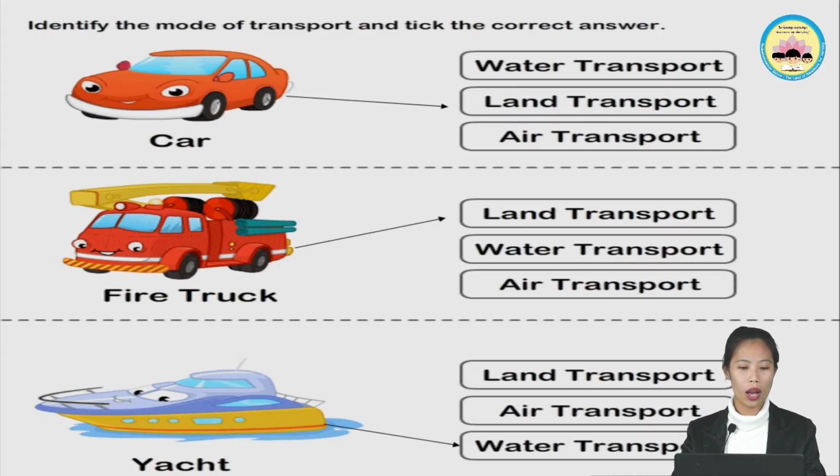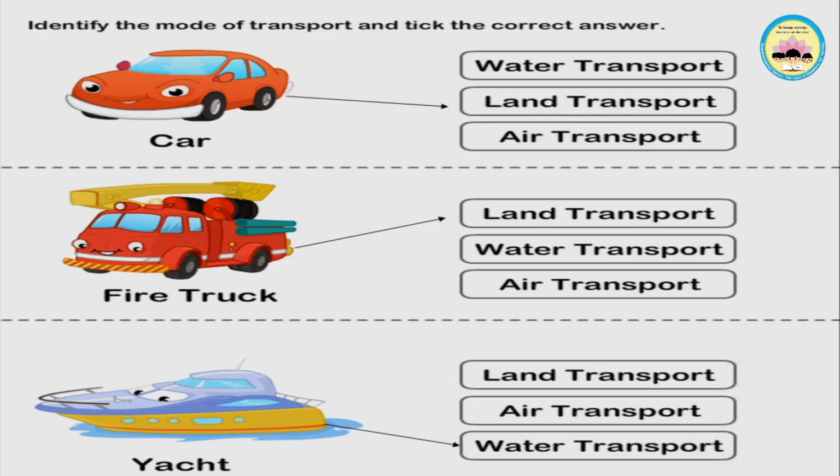Okay. Now next is this one. What do you think is this? Is this a bicycle? No. Is this a bus? No. What is this? This is a yacht. Okay, now where do you think the yacht belongs? Does the yacht belong to land transportation?